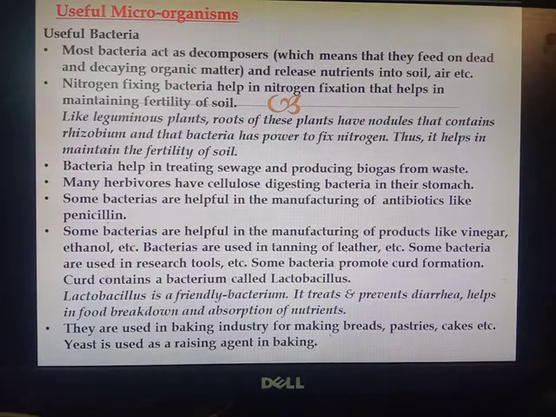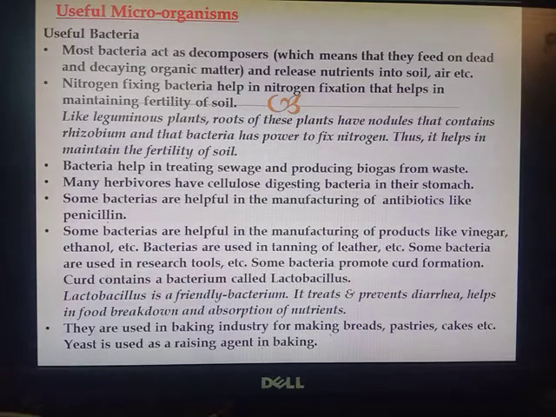Some bacteria are helpful in manufacturing of products like vinegar, ethanol, etc. Bacteria are used in tanning of leather. Some bacteria are used in research tools, and some bacteria promote curd formation. You must have seen your mothers making curd at home. I'll be discussing that complete formation in the form of an activity.